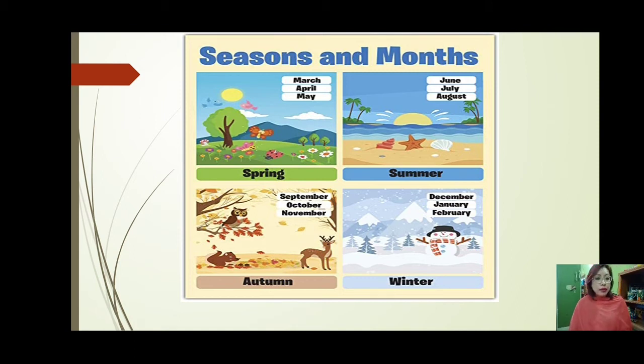So in this particular lesson, students, we come across the monsoon season, which falls under the beginning of June and lasts till September or October. That is the rainy season.